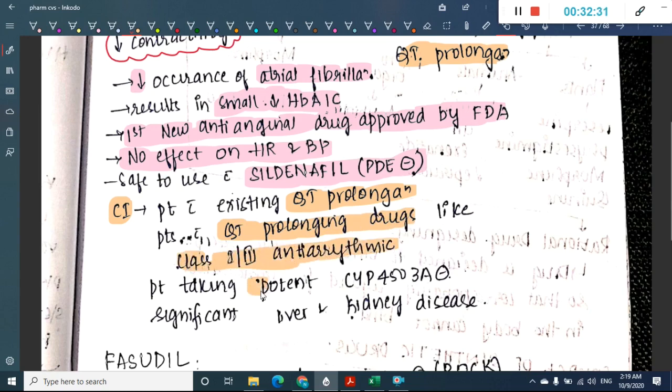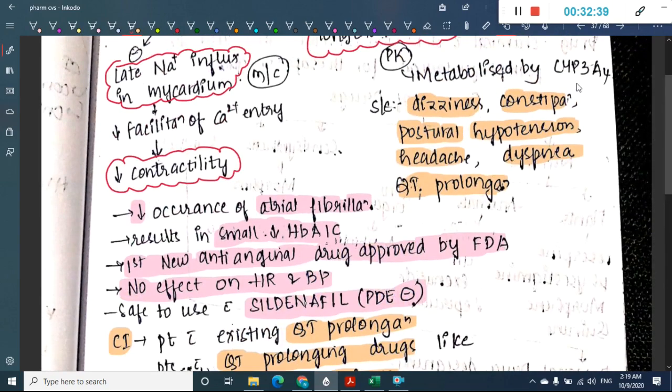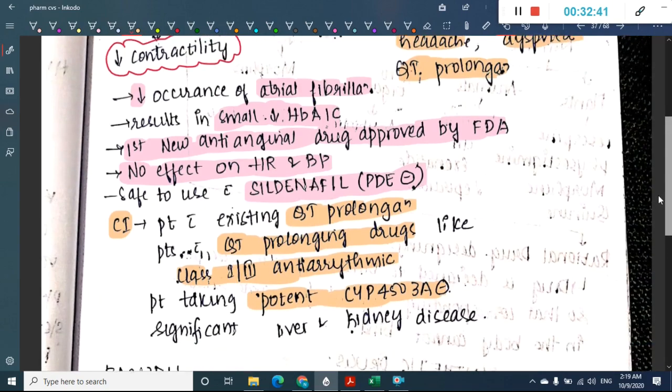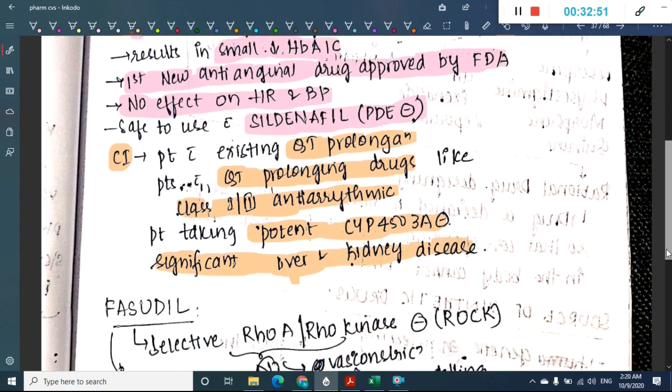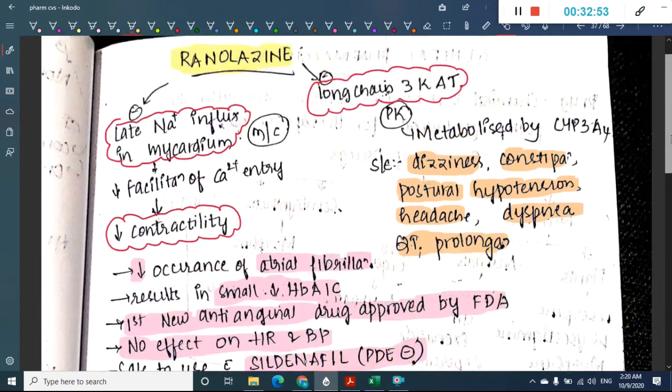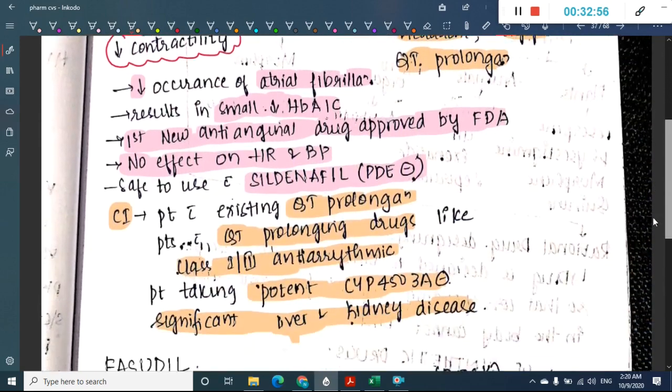It should not be given in patients who are taking potent CYP3A4 inhibitors, because it is metabolized by CYP3A4. If there is any significant kidney or liver disease, you should not give ranolazine. So this is the important thing about ranolazine.